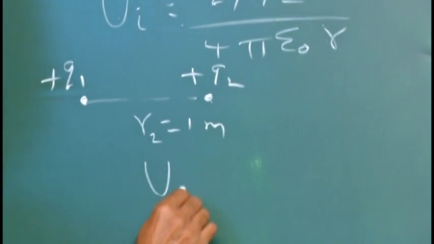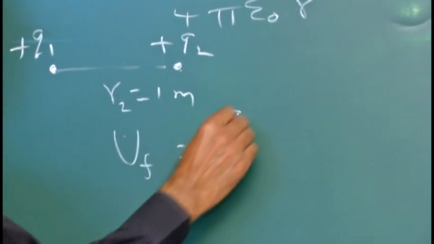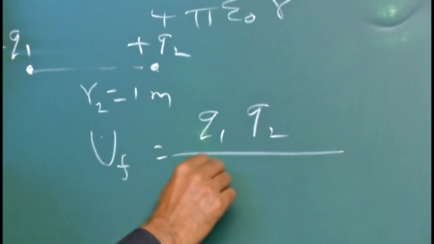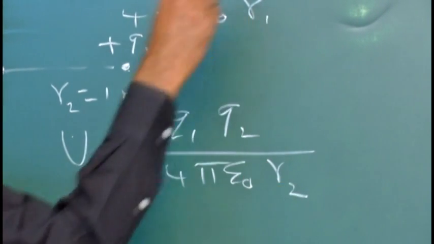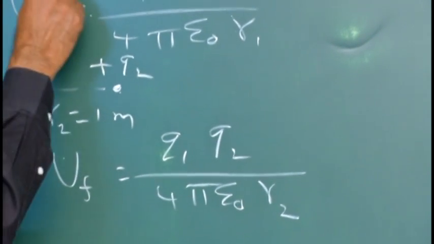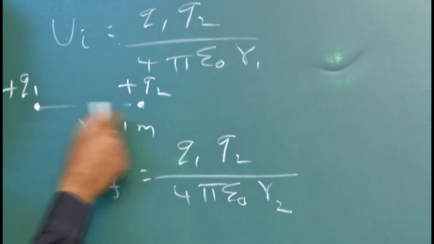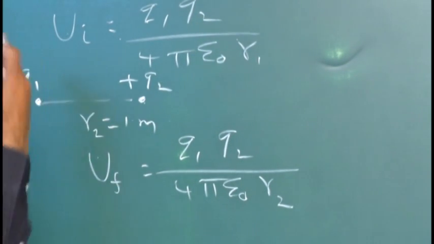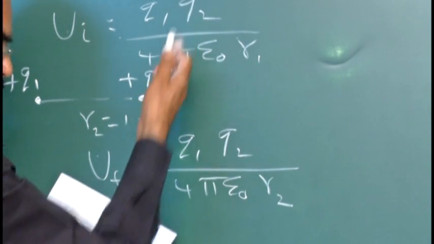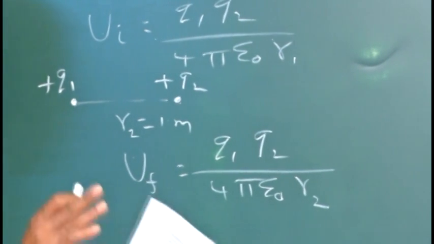What is the potential energy? The final potential energy is equal to, again the formula, the same two charges and the distance is varying, that is R2 and R1. So the initial potential energy is when the two are at 2 meter distance, the final potential energy is when the two are at 1 meter distance. That is clear from the two lines of the problem. They are asking for the work done, and we have the change in potential energy. For work done, a well known theorem for you, the work energy theorem.